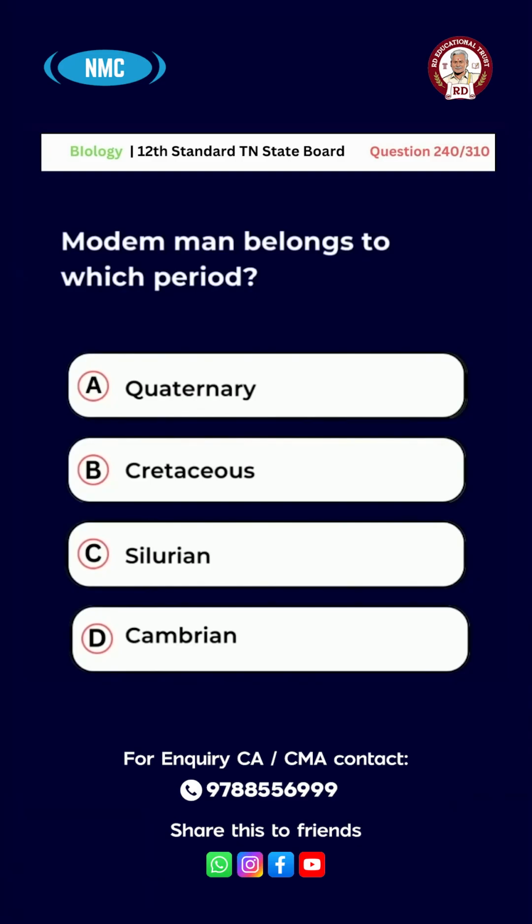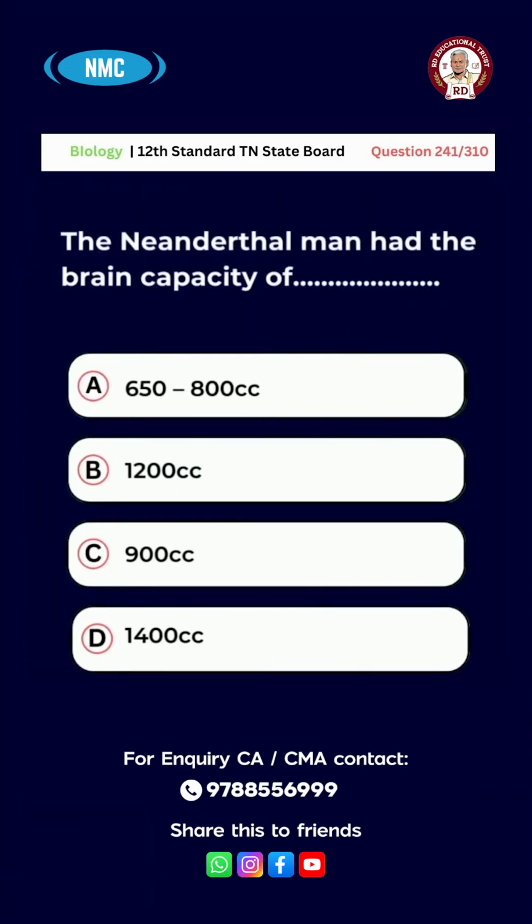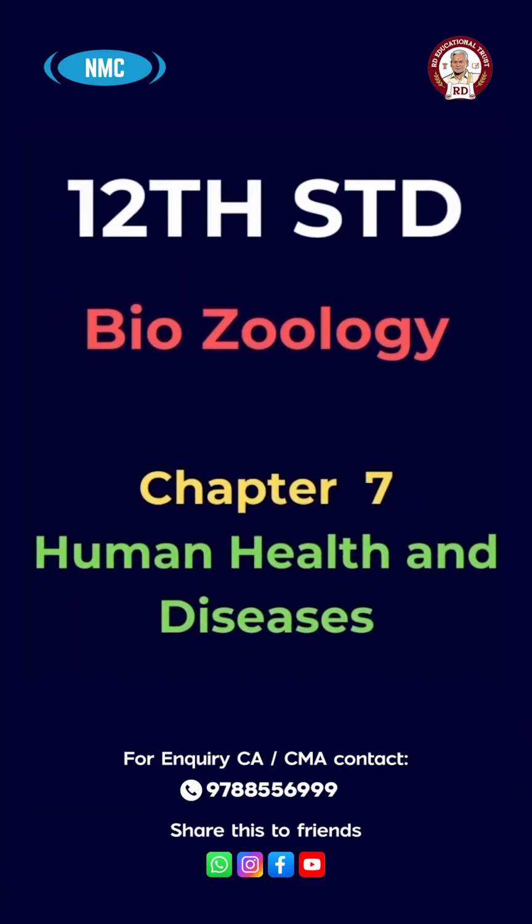A. Quaternary, B. Cretaceous, C. Silurian, D. Cambrian. The right answer is option A. Quaternary. Question number 241. The Neanderthal man had the brain capacity of A. 650 to 800 cc, B. 1200 cc, C. 900 cc, D. 1400 cc. Right answer for this question is option D. 1400 cc. Chapter 7. Human Health and Diseases.